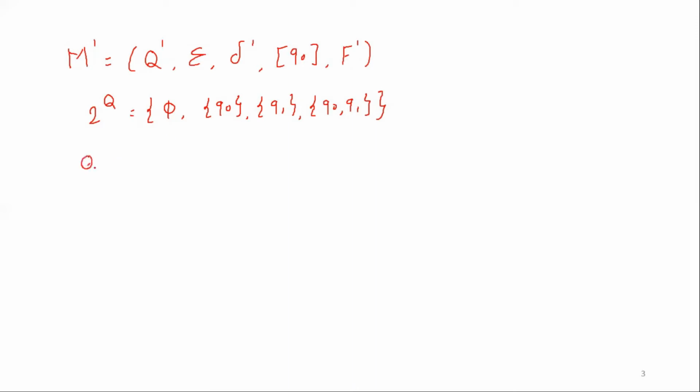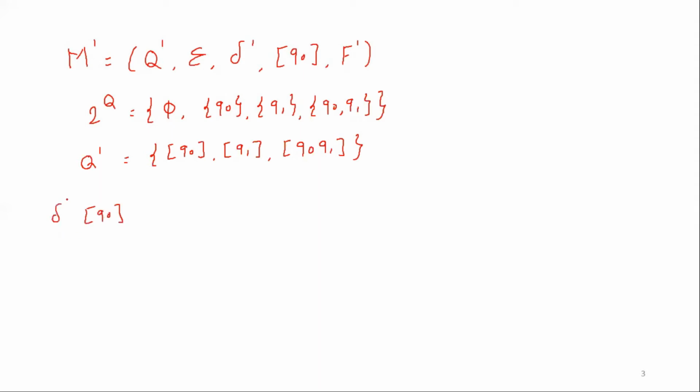So here Q dash will be Q0, Q1 and the last state, that is Q0, Q1. Then we need to find out delta dash, that is the transition function from each and every state for the input sigma 0, 1. So let us start with the first state, that is Q0.